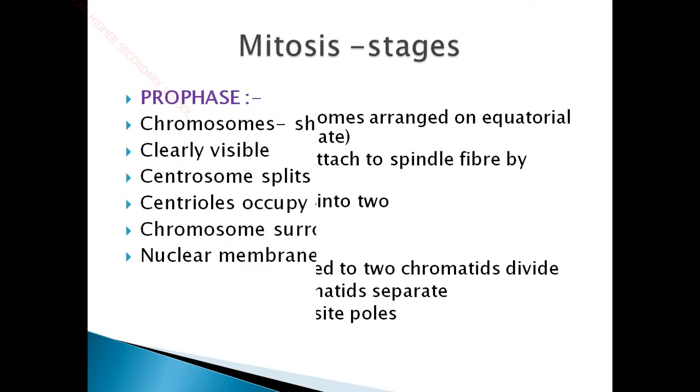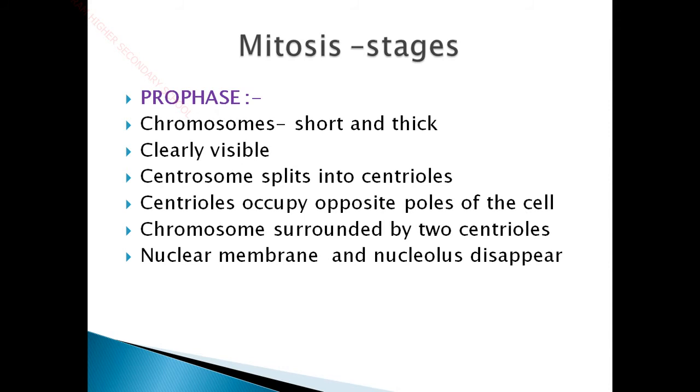So prophase is the first phase of mitosis. Here the chromosomes, which are in a complicated thread-like structure, have become short and thick. So chromosomes short and thick. And in this stage, if you view it through a microscope, you can see the structure of a chromosome very clearly. Only it is clearly visible during the prophase stage. Okay, so don't forget to remember this.